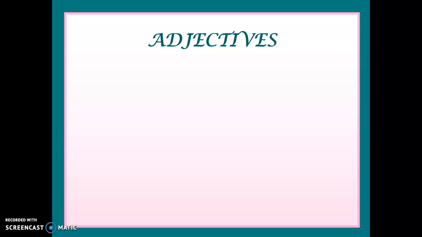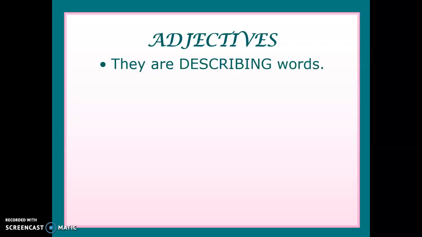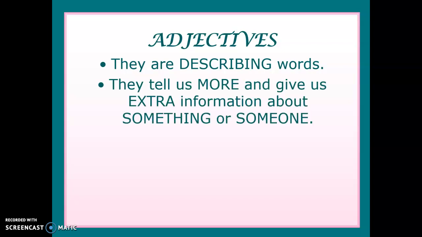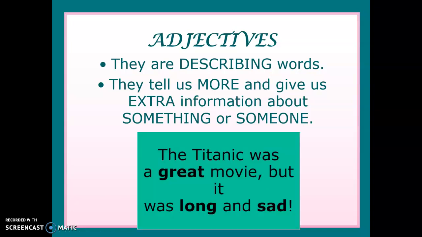As we all know, adjectives are describing words, right? They give us information. They give us more and extra information about something or someone, about a thing, about an animal, or about a person or about people in general. They give us descriptions, they give us characteristics. For example, the Titanic was a great movie, but it was long and sad.